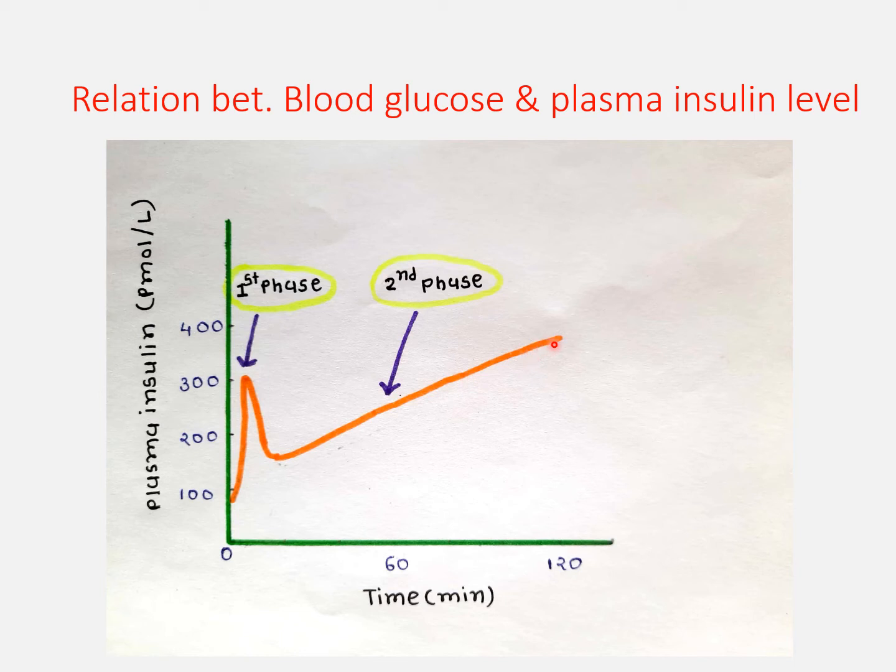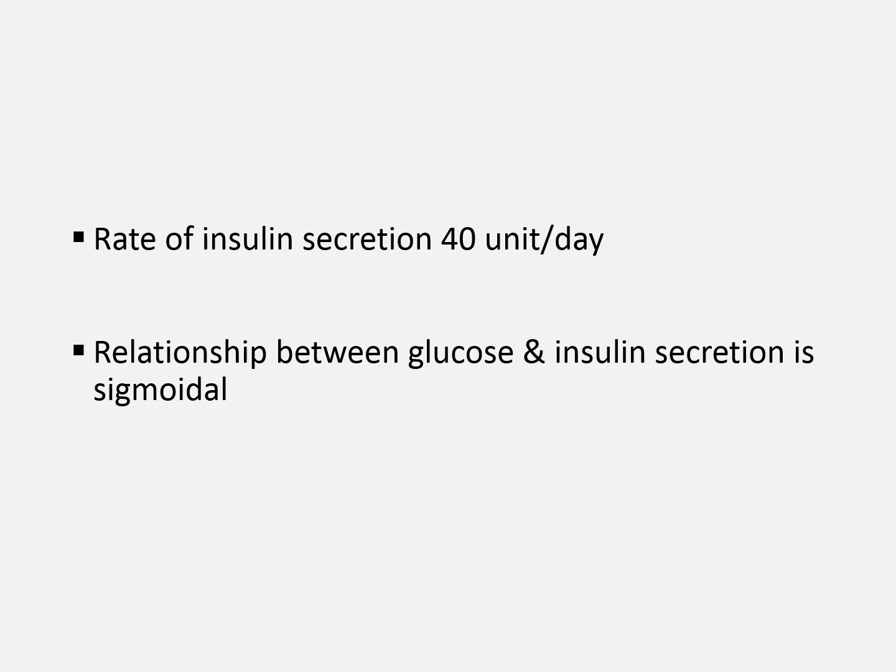So this prolonged second phase is due to newly synthesized insulin. Now the rate of insulin secretion is 40 units per day, and the relationship between the blood glucose and insulin secretion is sigmoidal in shape.